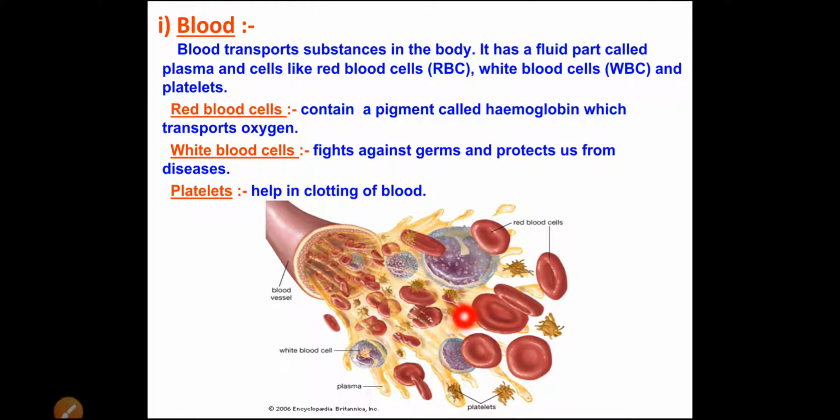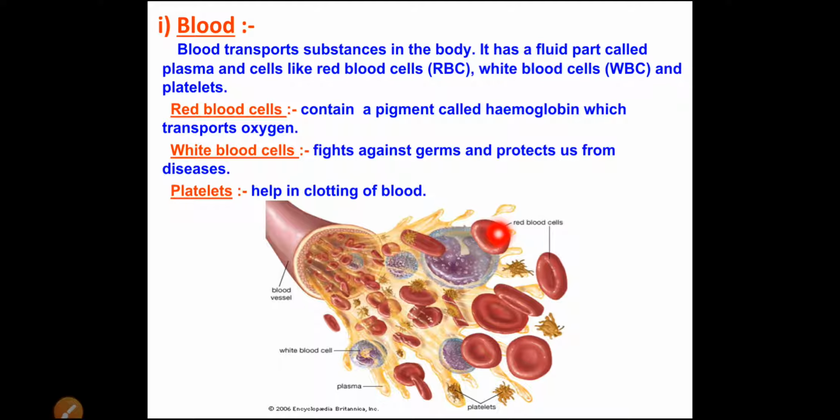For your better understanding, it is shown in color. So if you see this fluid which is in yellow color, that is nothing but the plasma. So now this fluid is plasma, RBC, WBC, and there are the platelets. This one is the platelet. Now see here, these platelets, red blood cells, white blood cells, and the plasma, they are there in the blood. Now what is the function of this RBC, red blood cell?